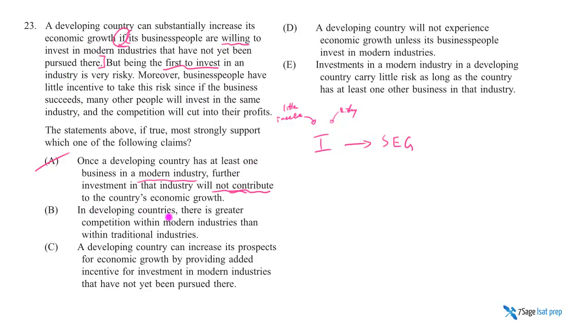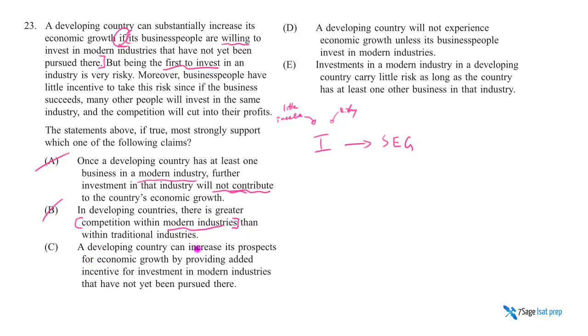B says, in developing countries, there's a greater competition within modern industries than within traditional ones. Why? In fact, this seems actually patently false, depending on which modern industry you're talking about. Here we know that modern industries have not yet been pursued there. That means it doesn't exist. If it doesn't even exist, how can there be greater competition within a thing that doesn't exist? There's no competition, right? B's kind of crazy too.